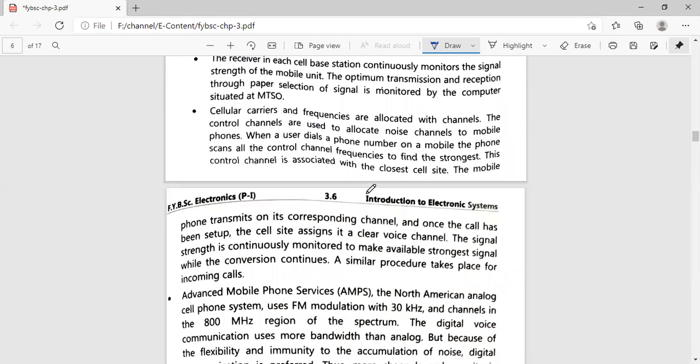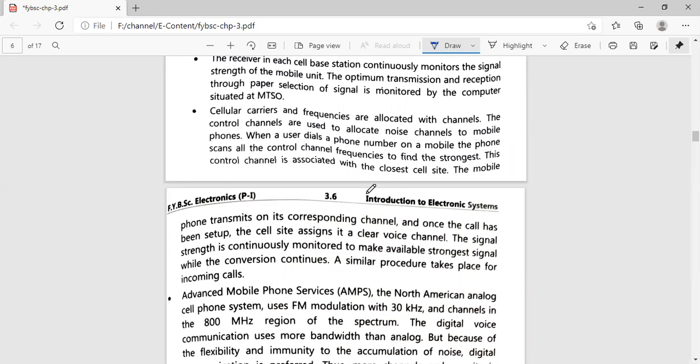Now, what we are actually looking for, the meaning of this entire paragraph, is how the process of communication is actually done. If I'm dialing a number from my telephone, what will happen? Maybe you have observed this: once you dial the number, it does not get connected immediately, right? It takes a few seconds in between, right? What happens in those few seconds? I'm going to explain this now.